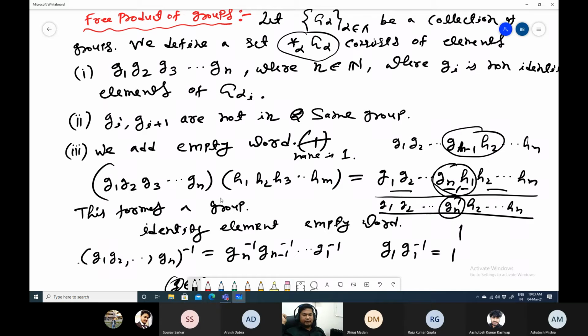For an example, if suppose your Gn is the identity, then that will be one representation with Gn, and you can remove that Gn, and then you will have another representation. So you will have two representations for one element, which is not well-defined. That is the reason we take only non-identity elements, so that we can represent a product in only one way.